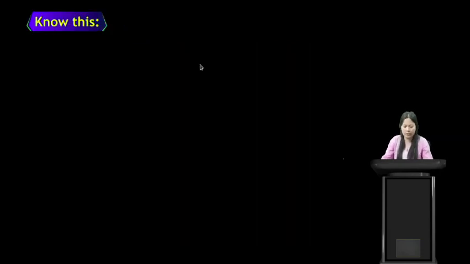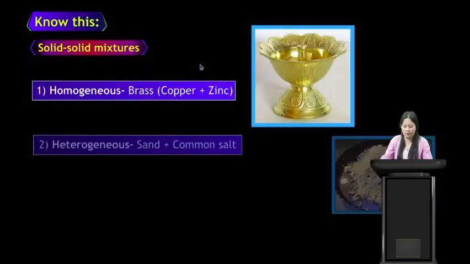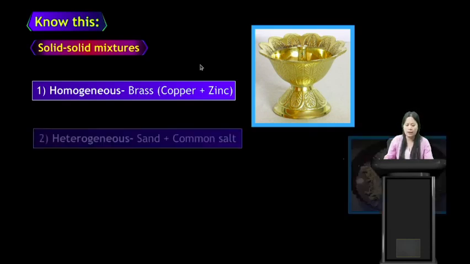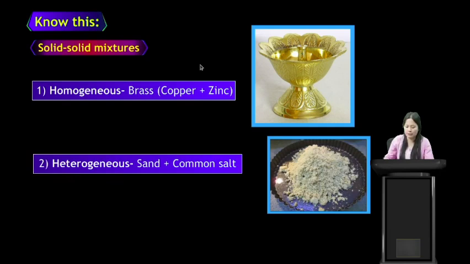Know this, mixtures can be of different types. First, solid mixtures. When we mix a solid substance with a solid substance, we get a solid mixture. Solid mixtures also have homogeneous and heterogeneous types. A homogeneous solid mixture example is brass, which is made up of copper and zinc. A heterogeneous solid mixture example is sand and common salt. Both sand and common salt are solid, that is why they are known as solid mixtures.